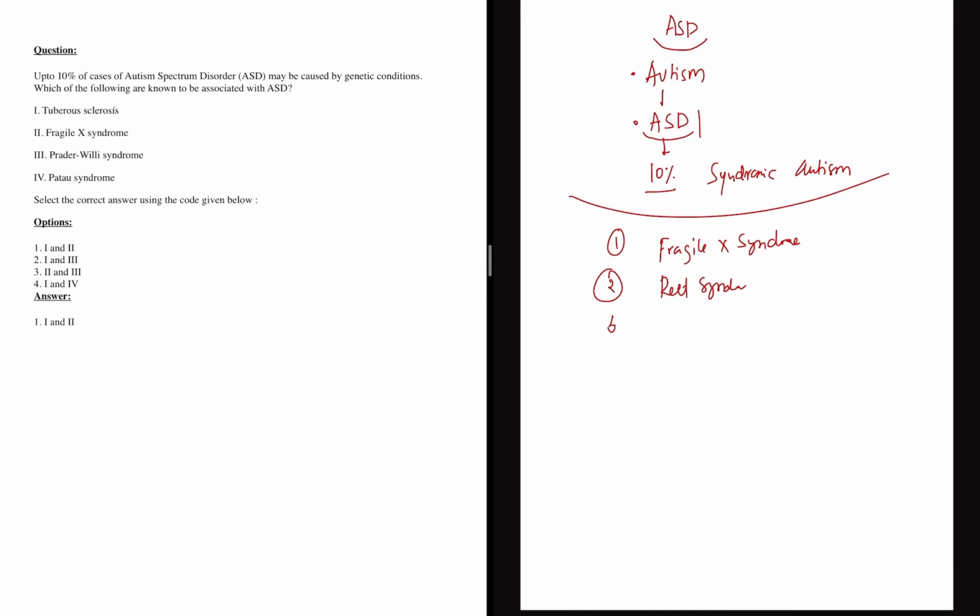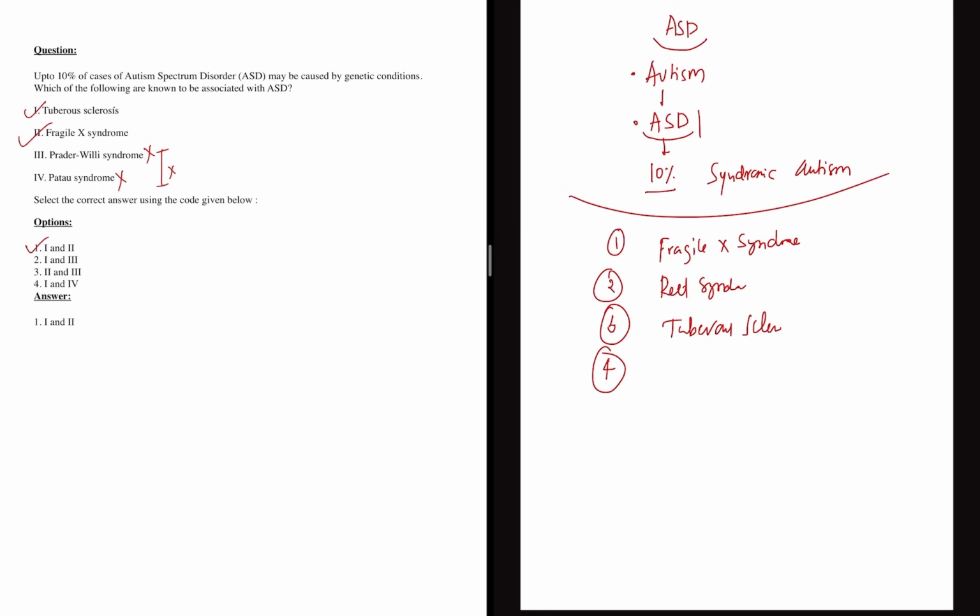Now, tuberous sclerosis. These two options are given here, tuberous sclerosis and Fragile X syndrome. Prader-Willi syndrome is genomic imprinting. Patau syndrome is trisomy. So these two are not associated with autism. So I would go with option 1 and 2.